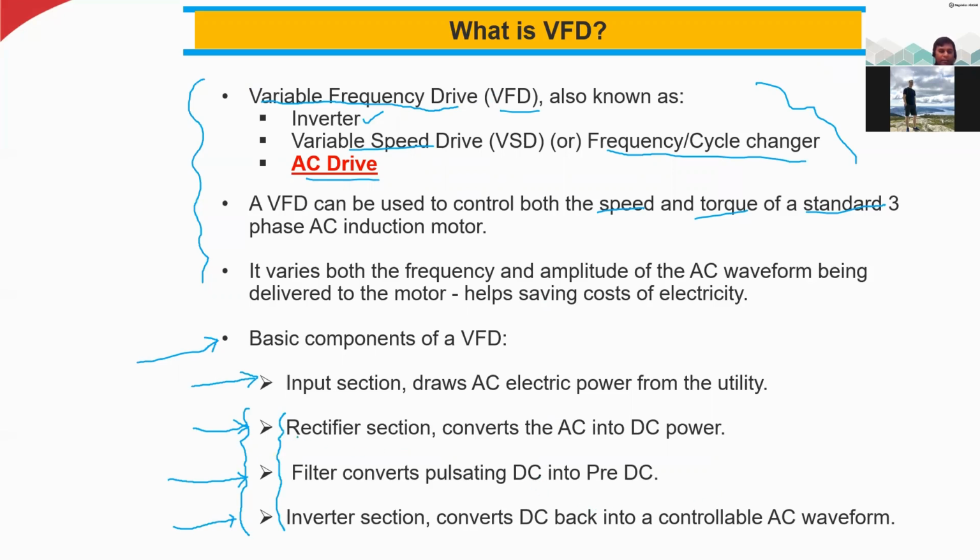We know what the rectifier does. It converts AC into DC. Filter is just converting pulsating DC into pure DC. And the inverter is again converting this DC into AC.